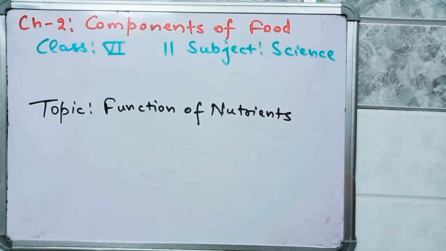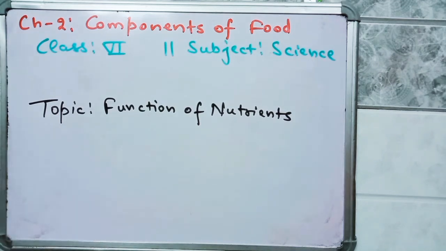Our today's topic is function of nutrients. When we eat food, as I told you earlier, various kinds of nutrients are present in foods, for example carbohydrates, vitamins, fats, proteins, etc. So how do these nutrients work for our body? What do these nutrients do for our body? That we are going to discuss in this video.